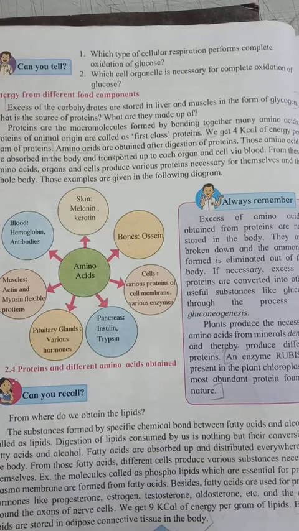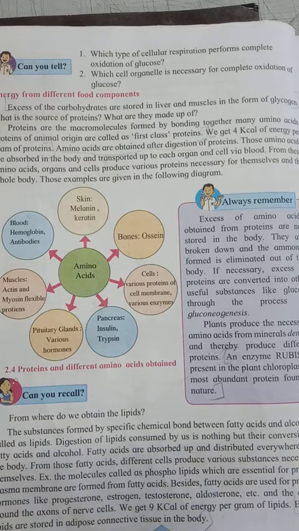Those fatty acids are absorbed by the blood and distributed in all parts of the body, all cells and organs. From these fatty acids, different cells produce various substances which are necessary for them. For example, molecules called phospholipids, which are essential for producing the plasma membrane, are formed from fatty acids.